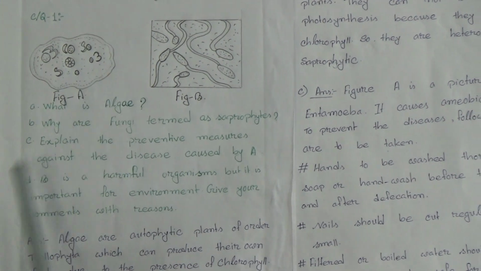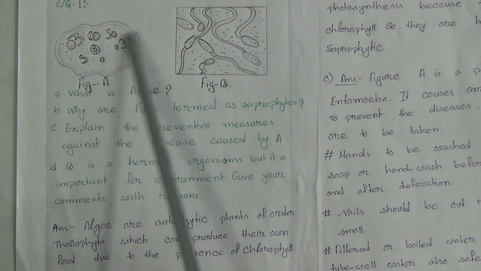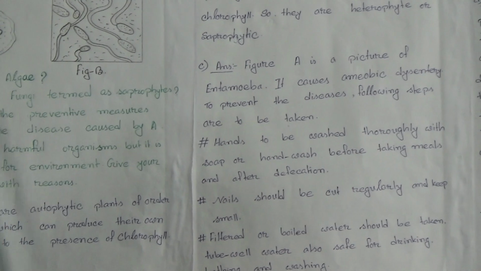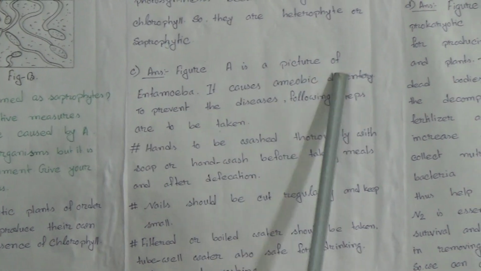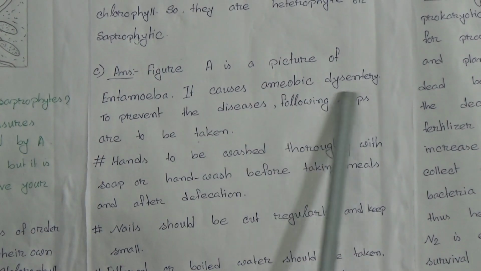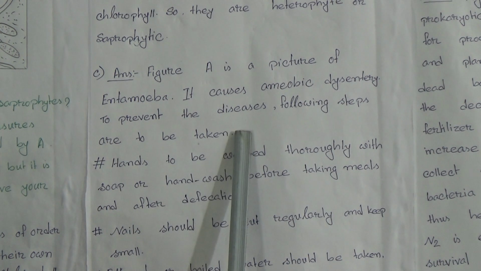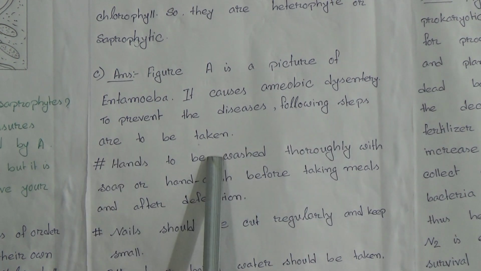Number C. Explain the preventive measures against the disease caused by A, that means amoeba. This picture is the amoeba's picture. So explain the preventive measures against the disease caused by A. Answer: Figure A is a picture of amoeba. It causes amoebic dysentery. To prevent the disease, the following steps are to be taken.